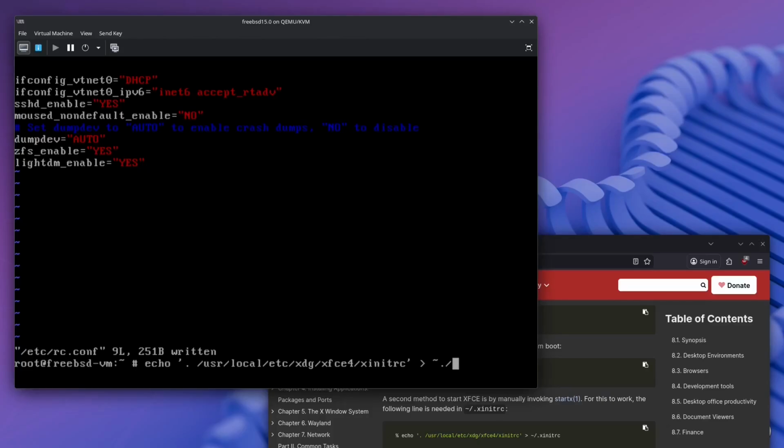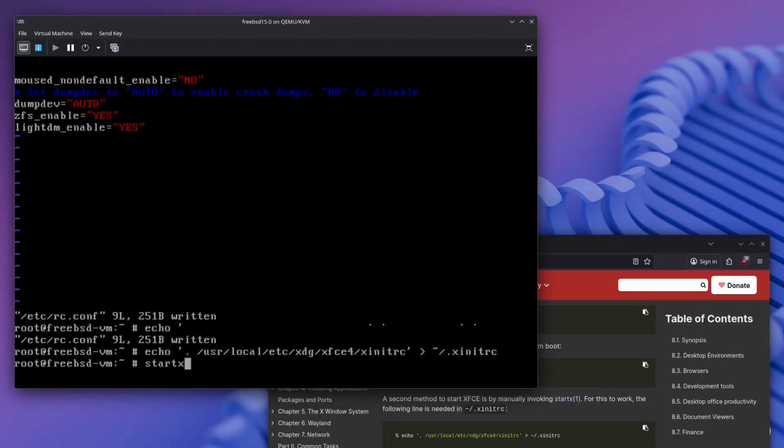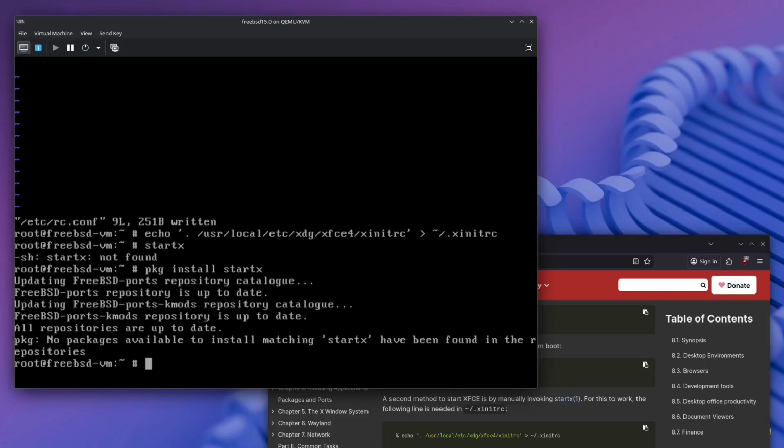Will this work? xinitrc, because I'm root, so I'm not sure what the home directory will be. So let's do startx, I guess. startx not found. Okay, do I need to install it? So package install startx. startx is not a package, of course.